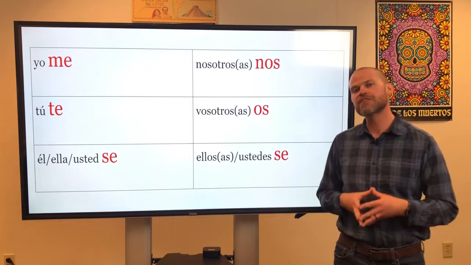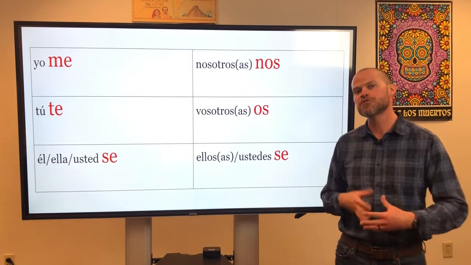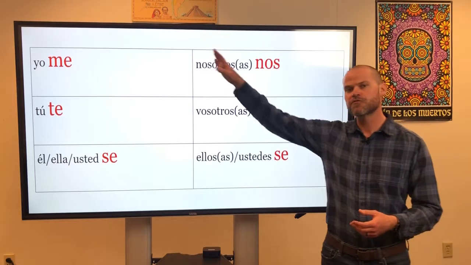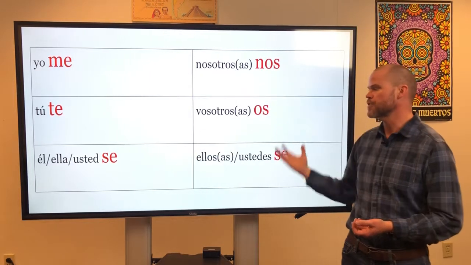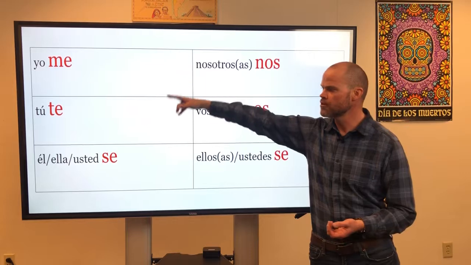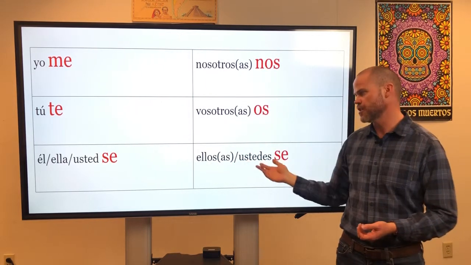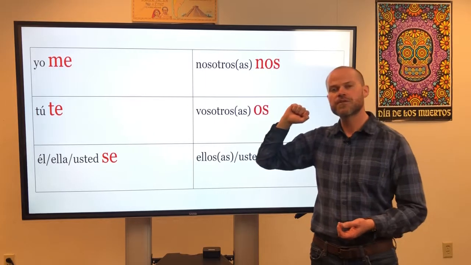So here I have the reflexive pronouns that you need to use when you're using reflexive verbs. And again, they're always in the same order. We have the 3 singular forms on the left and the 3 plural forms on the right. And they correspond to yo, tú, él, ella, usted, nosotros, vosotros, ellos, ustedes. So our reflexive pronouns are as follows.